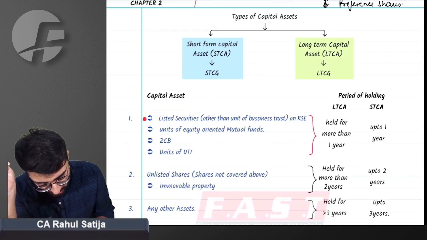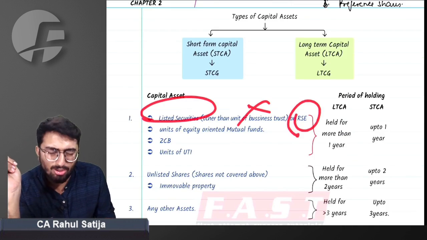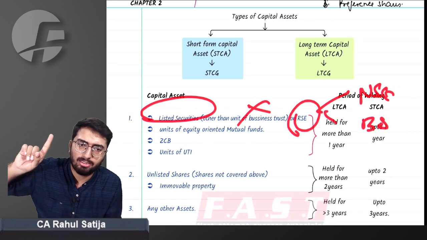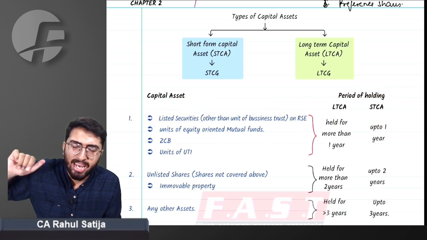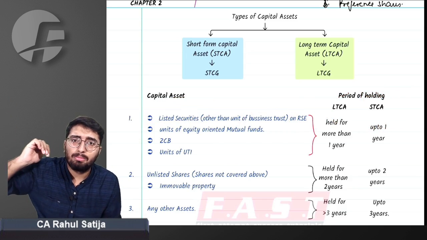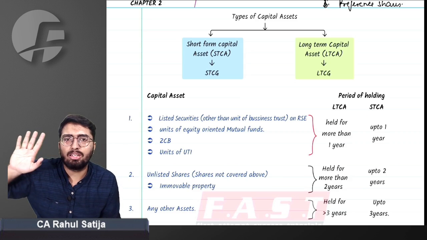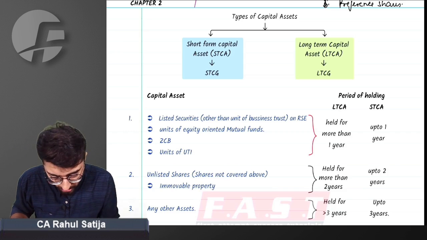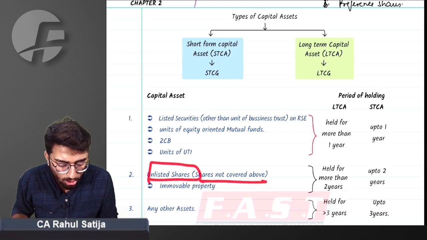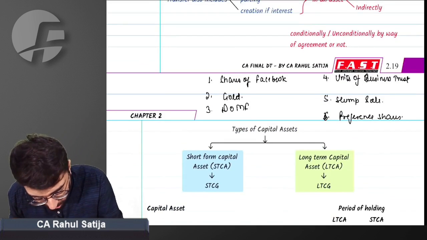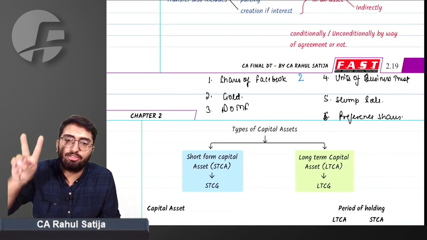Sir, are they listed? No, they are not listed on a recognized stock exchange. Recognized stock exchange is nothing but the National Stock Exchange and the Bombay Stock Exchange. These are the only recognized stock exchanges. Any other stock exchange, be it New York Stock Exchange or Nasdaq, will be considered as not a recognized stock exchange. So can I say any kind of shares not covered above will be considered for 2 years of period of holding? Yes, sir. Shares of Facebook are to be checked for 2 years.